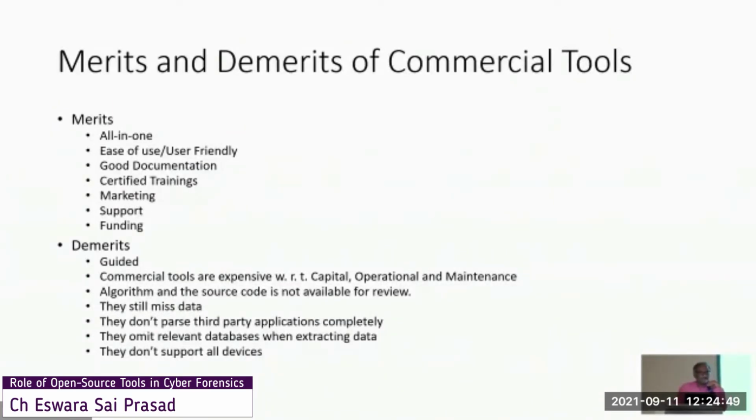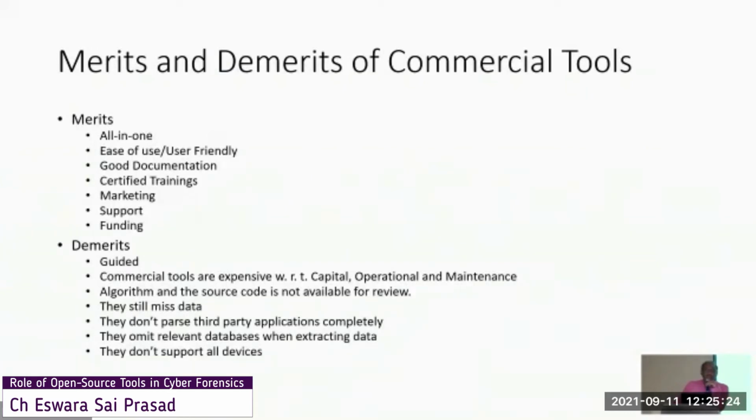Marketing: naturally, commercial companies want the money, so they will market their tools irrespective of the demerits also. Support: 24/7 support will also be there. If any troubleshooting issue comes up, you can raise a complaint and the support team will provide a proper solution or viable solutions. Funding: as R&D is the main backbone for the development of commercial tools, naturally funding support is also there for these tools.